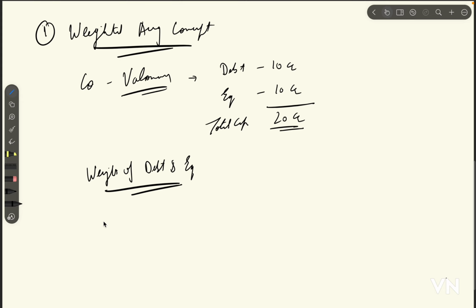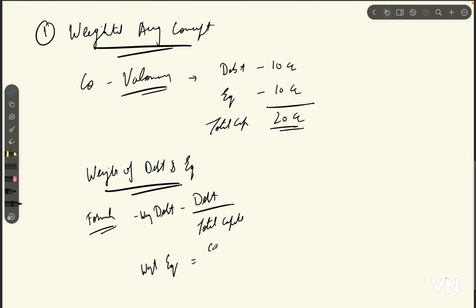Okay, and then we'll have a look at what that number means, right? So the formula is, for debt, weight of debt is debt upon total capital, and for weight of equity it is equity upon total capital, right?